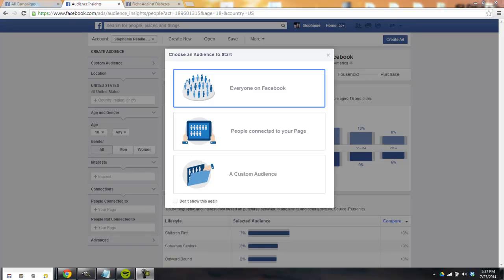Today I've been playing around with the new Facebook Audience Insights and just absolutely love it. You can get so much great information. You can find out so much about your audience and about new audiences out there, and that's exactly what I want to show you today.